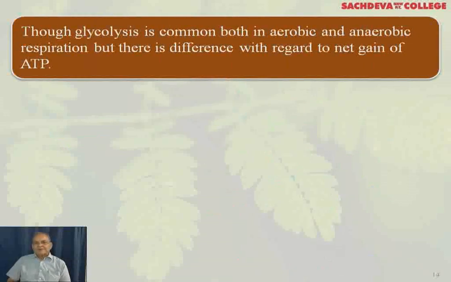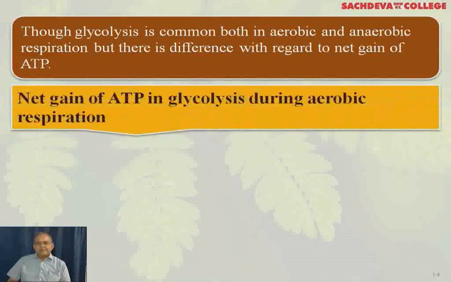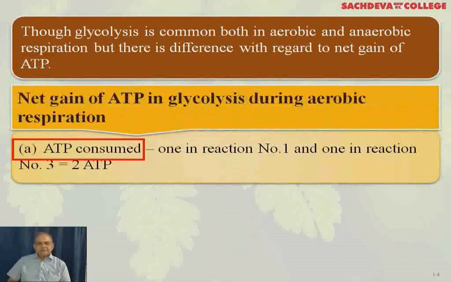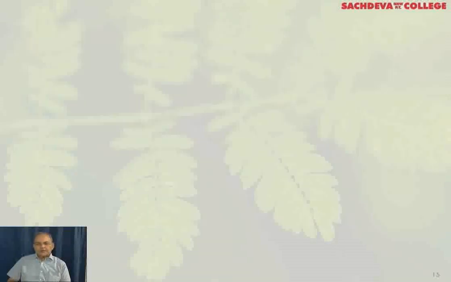Though glycolysis is common both in aerobic and anaerobic respiration, there is a difference with regard to net gain of ATP. Net gain of ATP in glycolysis during aerobic respiration: ATP consumed, one in reaction number 1 and one in reaction number 3, that comes to 2 ATP, and gain of ATP, 2 in reaction number 7 and 2 ATP in reaction number 10.